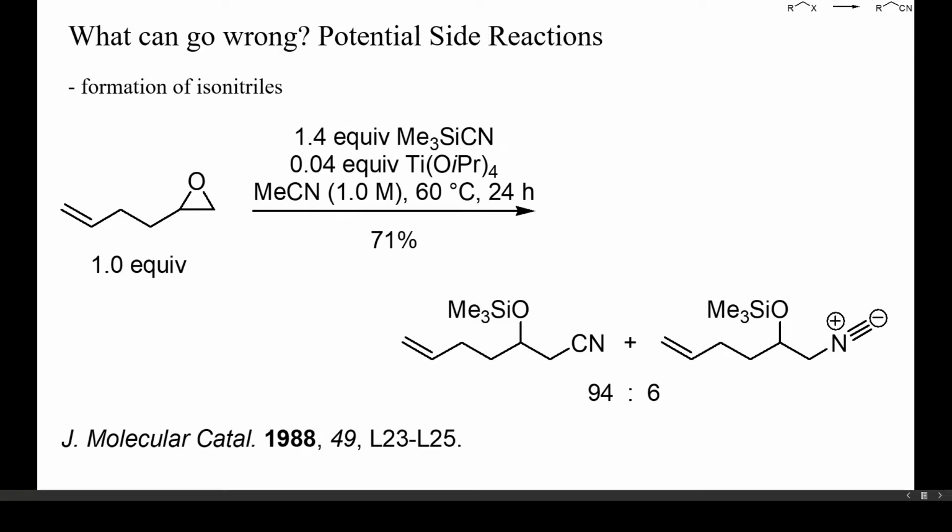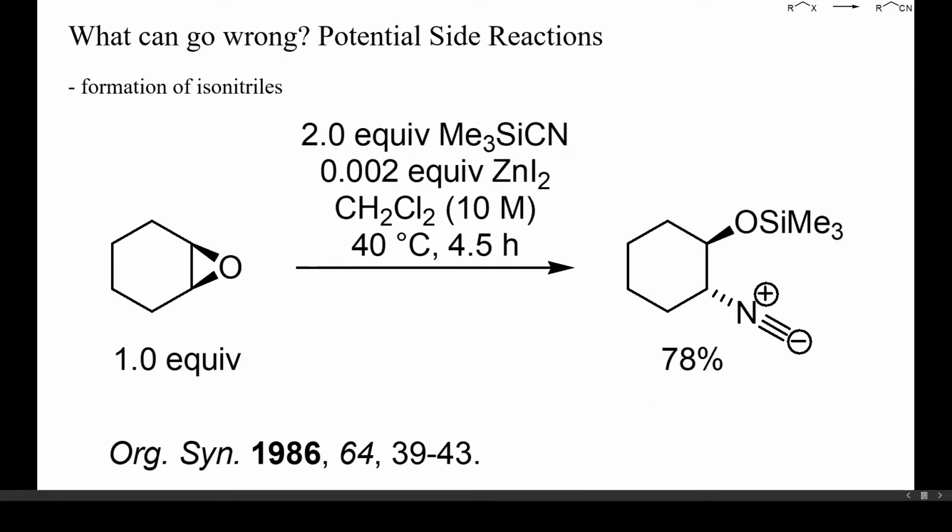So, what can go wrong? As we already saw in the previous example, one potential byproduct are isonitriles. Even terminal epoxides may yield these byproducts. Isonitriles result more often under acidic conditions and with SN1 type electrophiles. Isonitriles may even be the main product formed, as in this organic synthesis procedure.